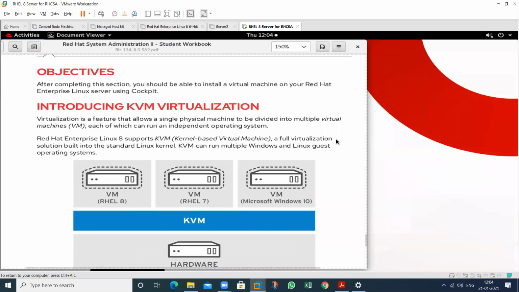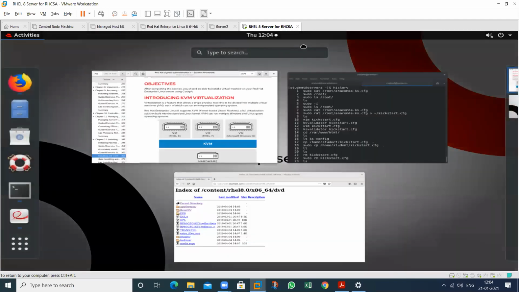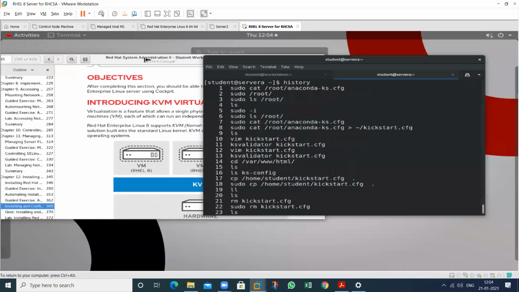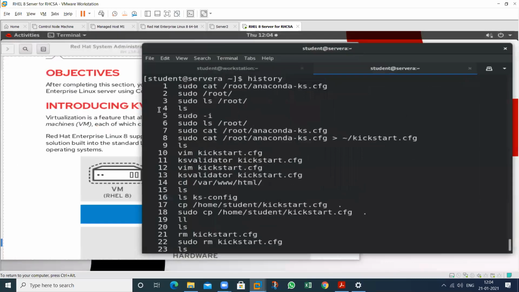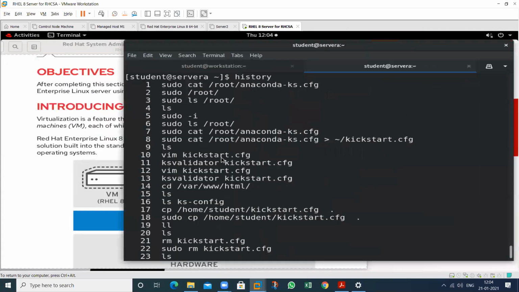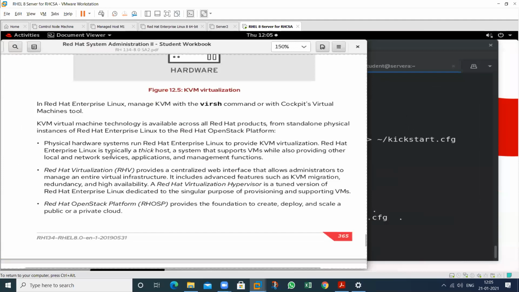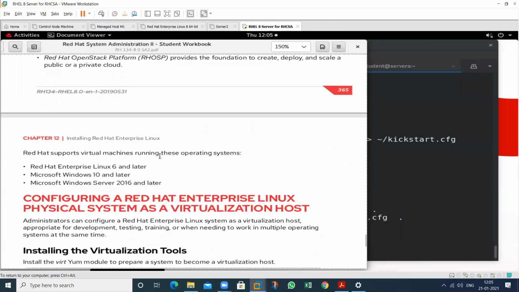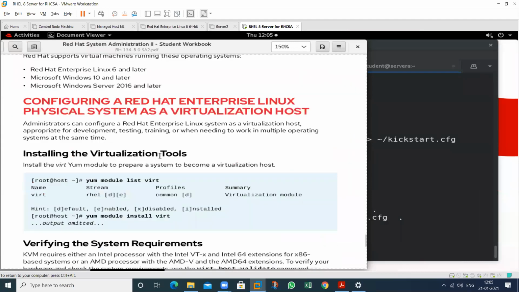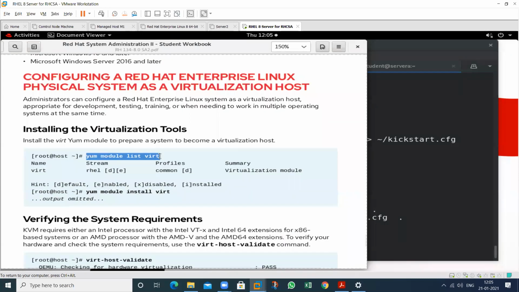I will start this one. I will follow some steps to check all of these commands. So see this one. This is the command. I have installed this particular package already, in this particular machine.